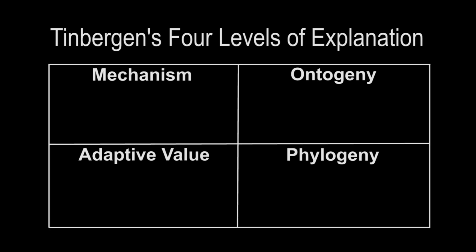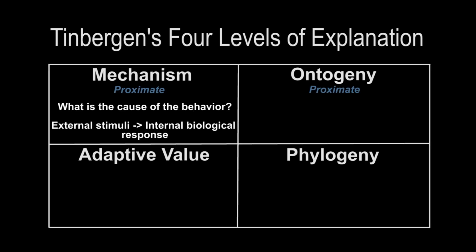The first 2, mechanism and ontogeny, are considered proximate causes because they relate to the more immediate reasons of why an animal performs a behavior. Mechanism usually refers to what sort of external stimuli and resulting internal biological response leads to a specific behavior.